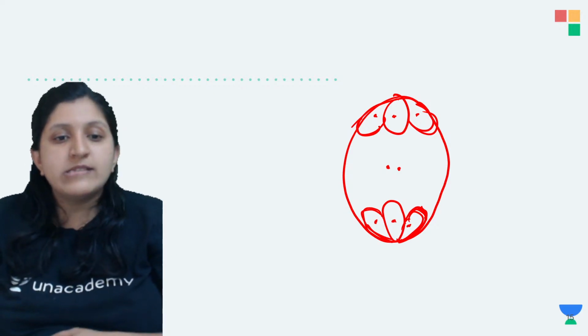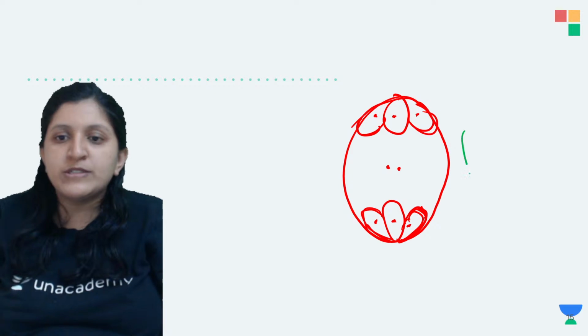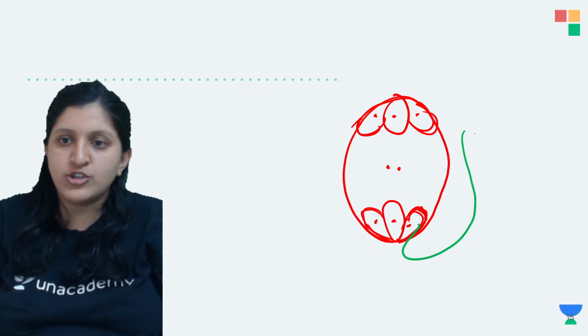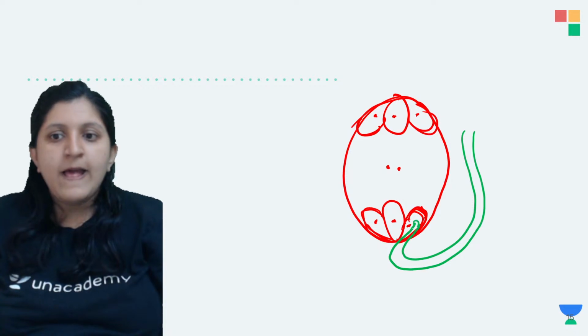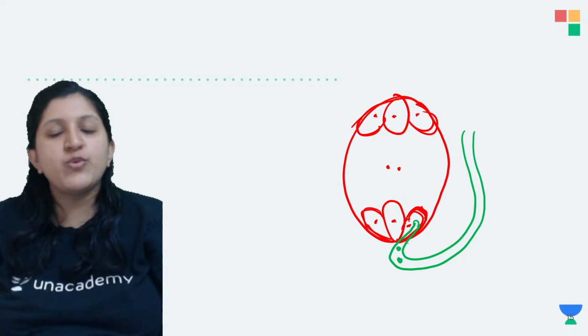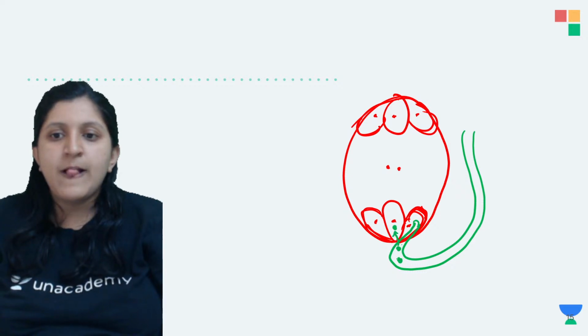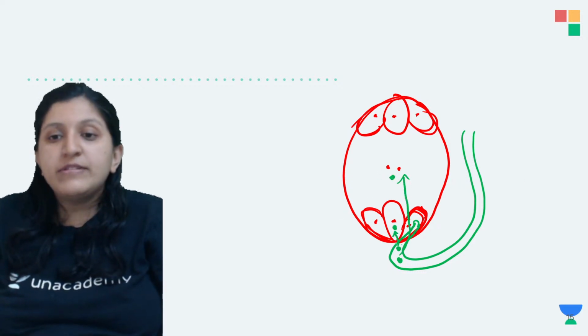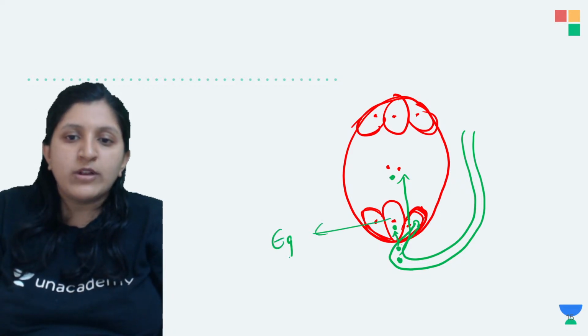Now as the pollen tube enters, this particular pollen tube is going to enter one of the synergids through the micropylar opening, carrying two male gametes. One of the male gametes will be released here, the other male gamete is going to be released here. Now in this fusion you can see the egg nucleus.